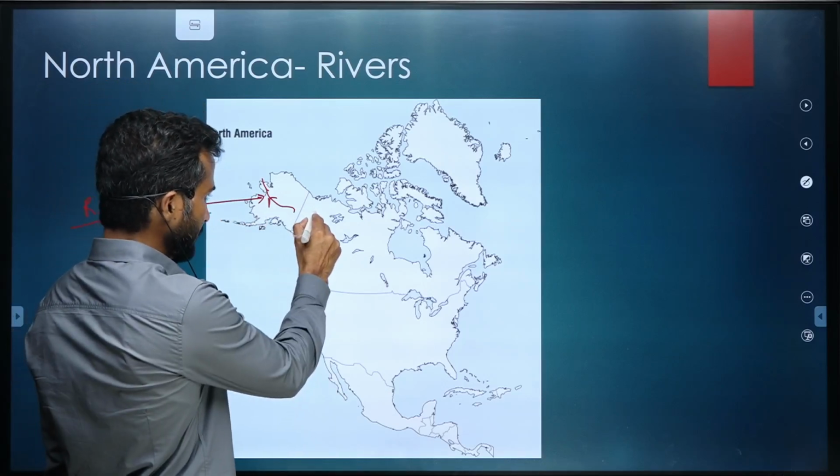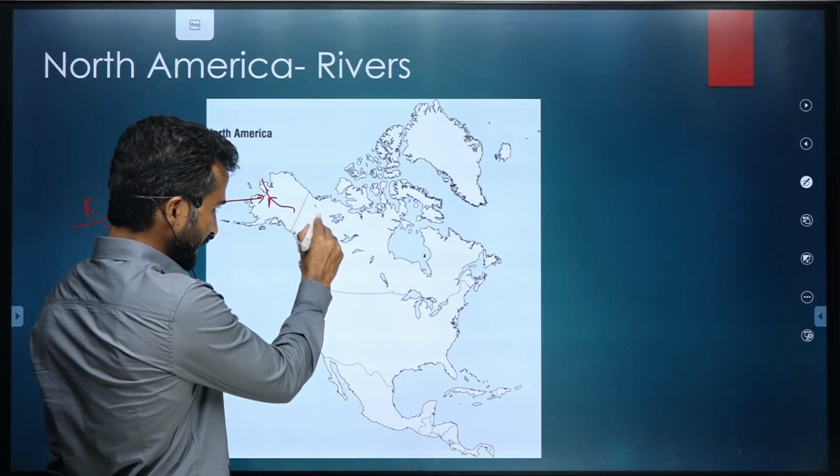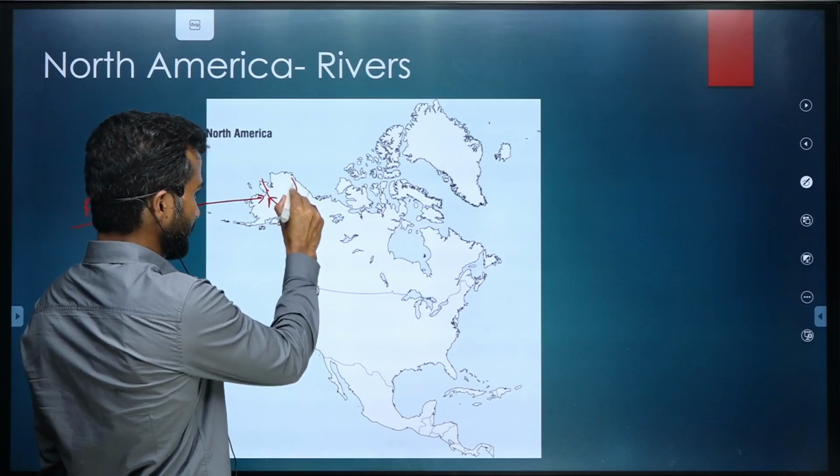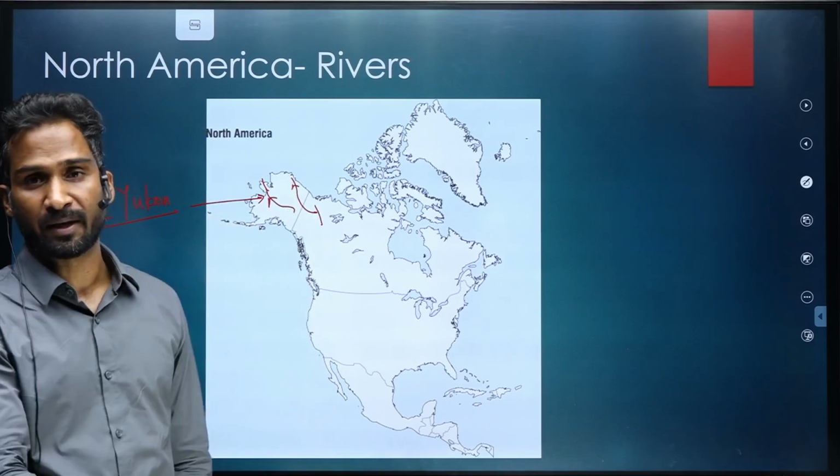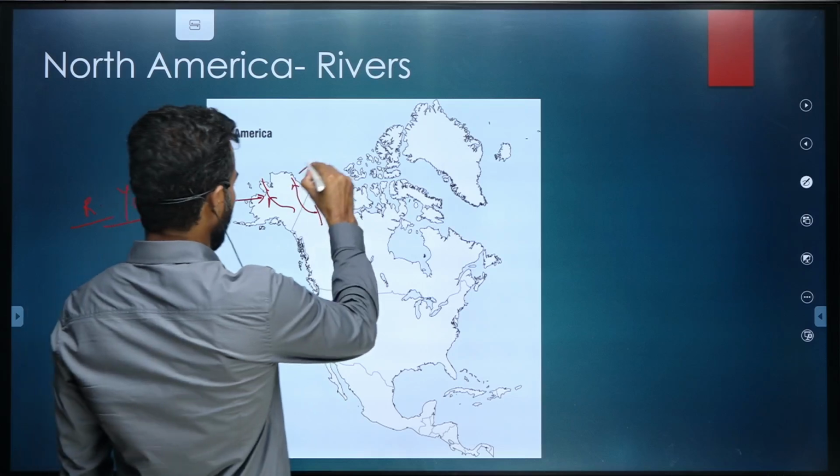Then if you remember, I told you there is a Mackenzie Range here. From the Mackenzie Range there is another north flowing river called the Mackenzie River.